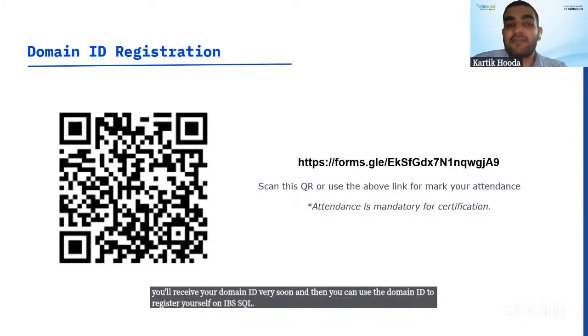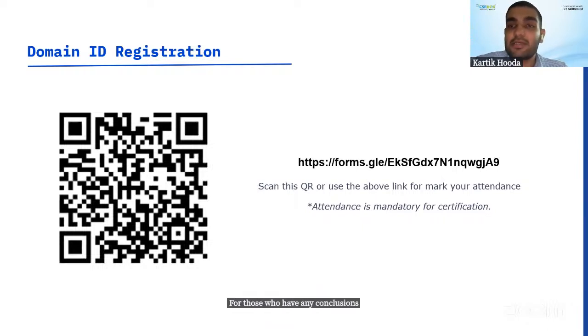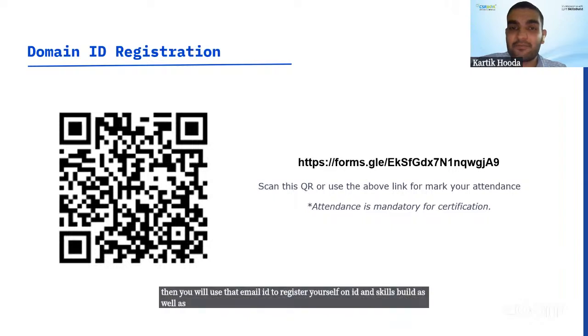For those who have any confusions regarding the process, you all will receive the recording of the orientation session where you will learn about accessing the mail.sbcsrbox.com. Then you will use that email ID to register yourself on IBM Skillsbuild as well as IBM Cloud Platform.